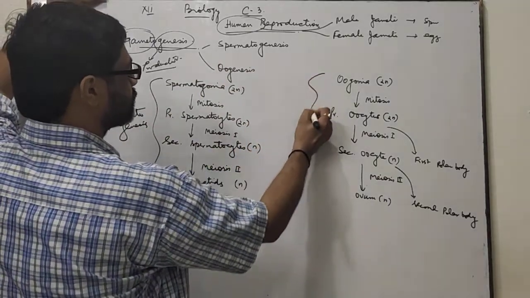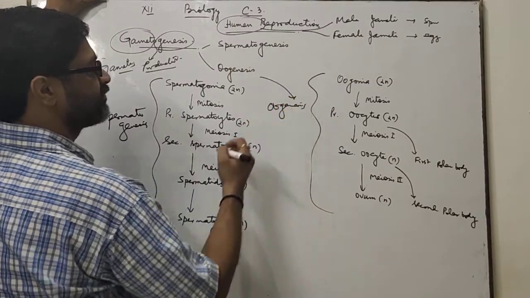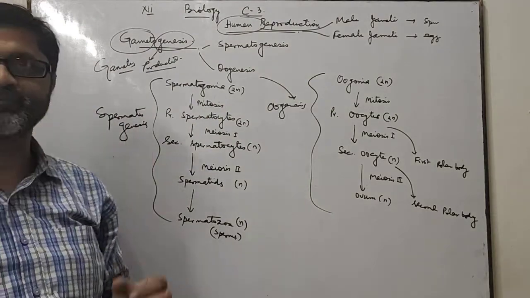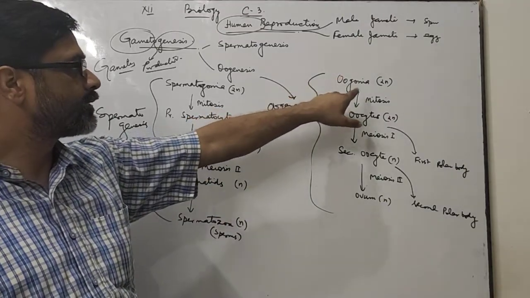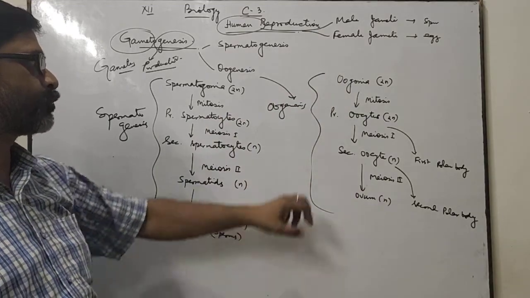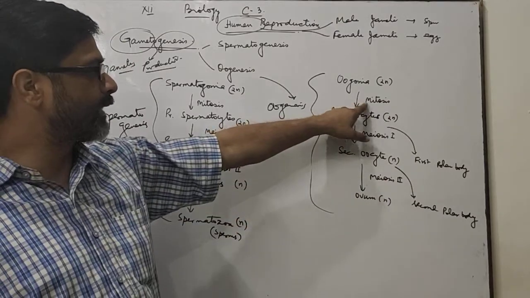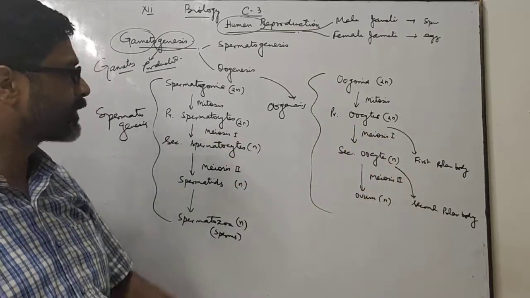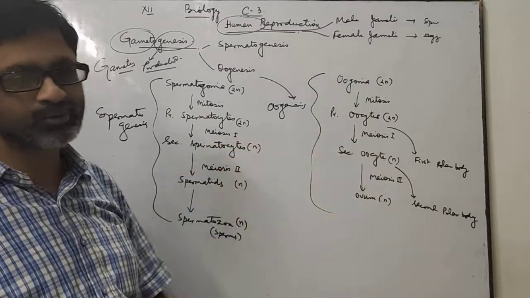This is the figure of oogenesis which takes place in females within the ovary. You know that ovary contains Graafian follicle, and within Graafian follicle the cell present is oogonium. Singular is oogonium, plural is oogonia. Oogonia is a diploid cell. After mitosis, it produces a large number of cells that are called primary oocytes. Like here also mitosis takes place to produce primary oocytes.